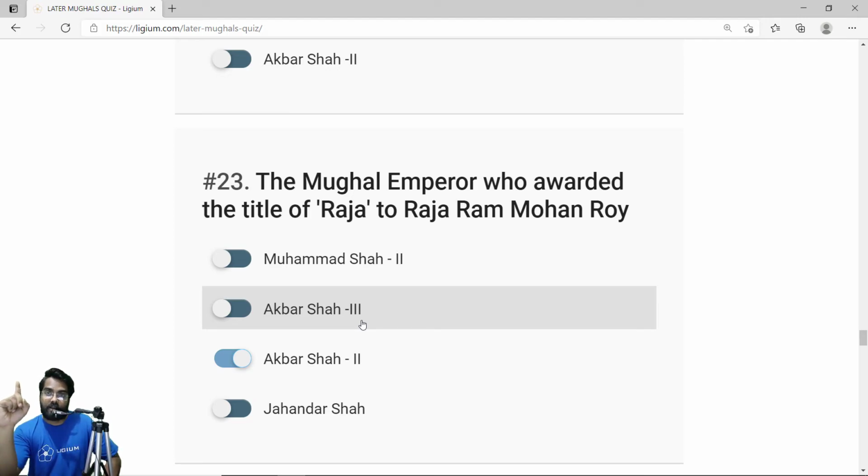He felt that his salary was low, so he asked Raja Ram Mohan Roy to go to Britain and plead to the Queen that the Britishers should increase his salary and pension. Raja Ram Mohan Roy went to London and tried pleading the case, but unfortunately he didn't succeed. So the correct answer is Akbar Shah II.